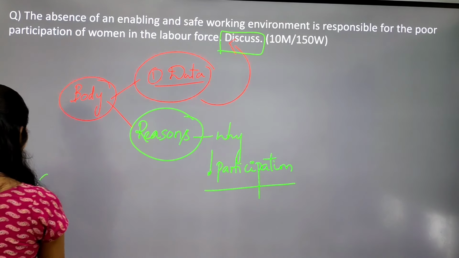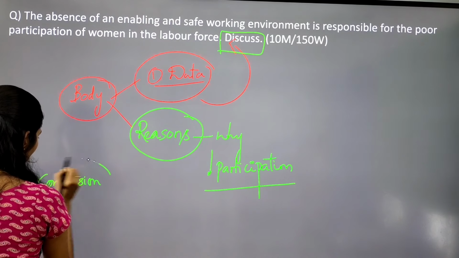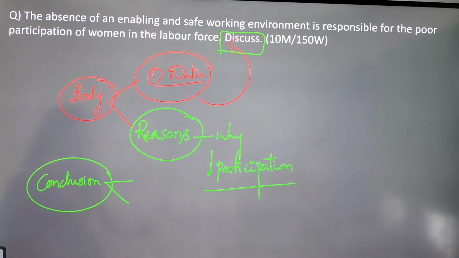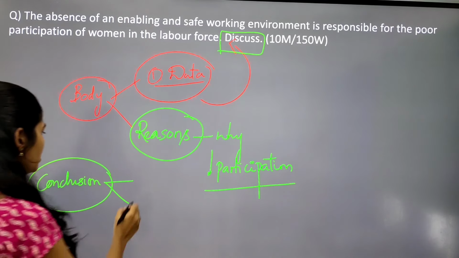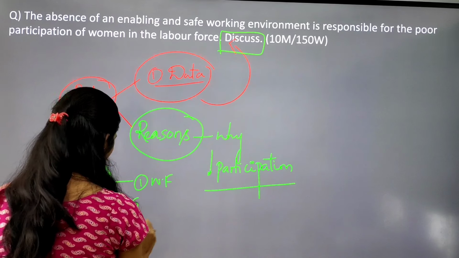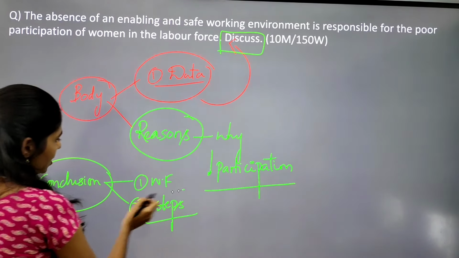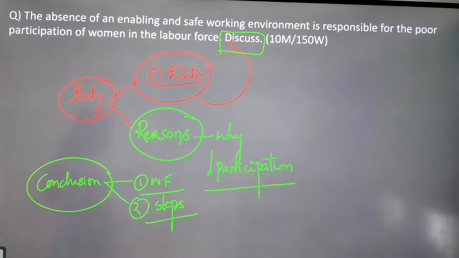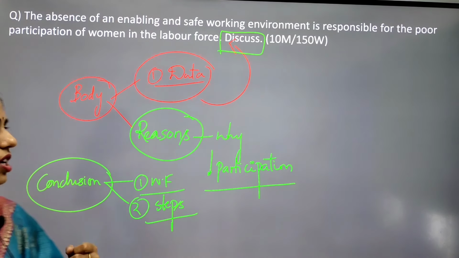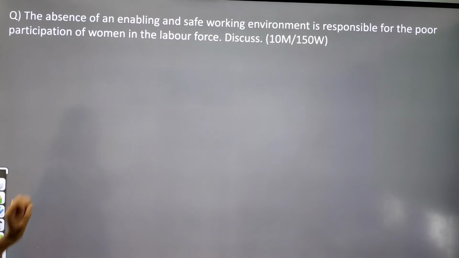And next one is our conclusion. In the conclusion you can give two important things. First, you can give the way forward, or you can write about what steps can be taken by the government to improve women participation in the labor force. So in this way you can write your answer. This is the structure of your answer. I hope it is clear, right?